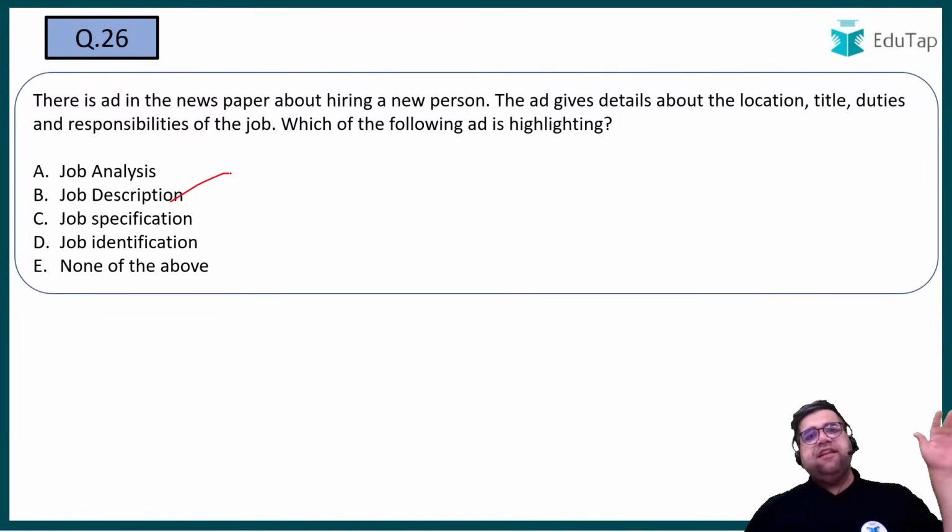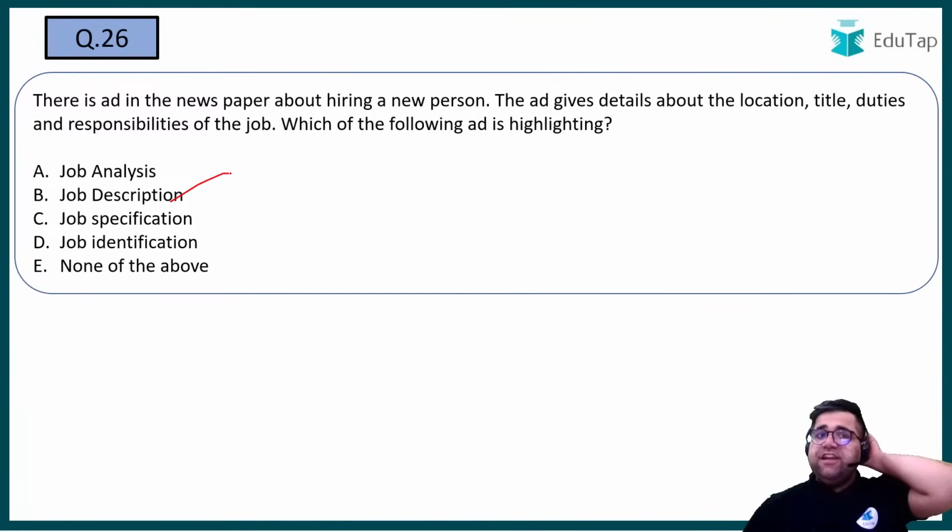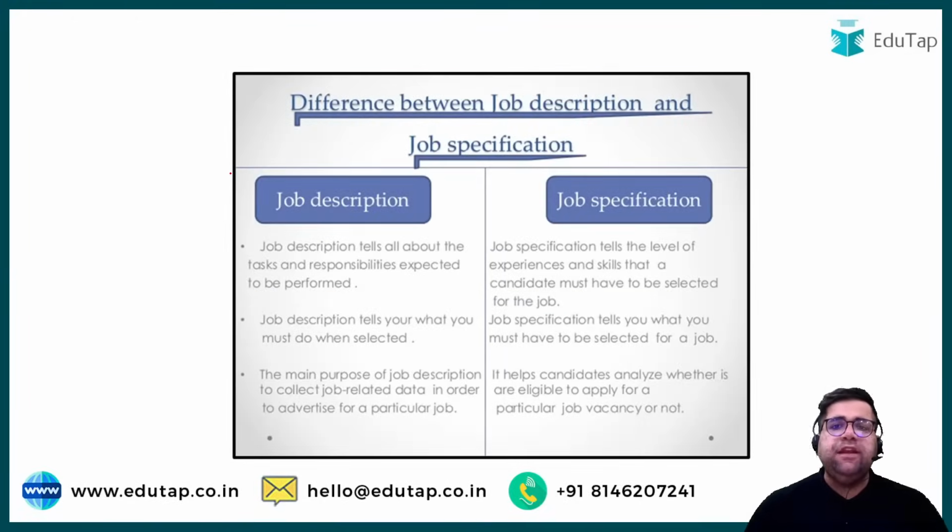Job analysis has three parts, right? Job specification, job description, and job evaluation, right? So if you are just getting the basic details, then it will come under job description only, right? Job specification is the qualifications which you require for that job, and job evaluation is like you are ranking the jobs based on their importance and how much salary you will get.